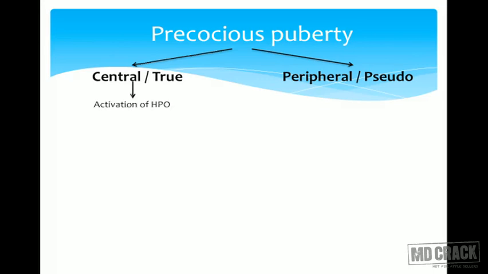What are the causes of central precocious puberty? In central precocious puberty, there is early activation of the HPO axis. The whole hypothalamo-pituitary axis, which gets activated at the time of puberty, gets activated early. That is central or true precocious puberty. And in peripheral, there is no activation of the HPO axis.